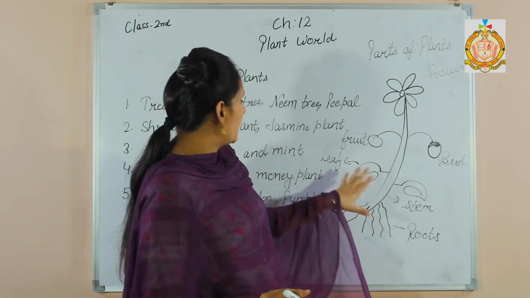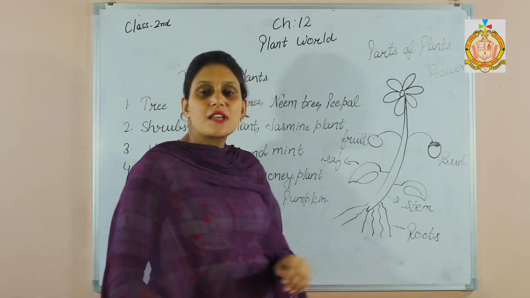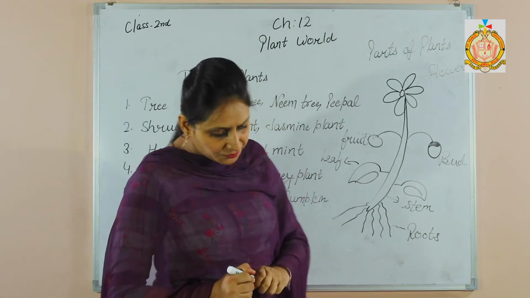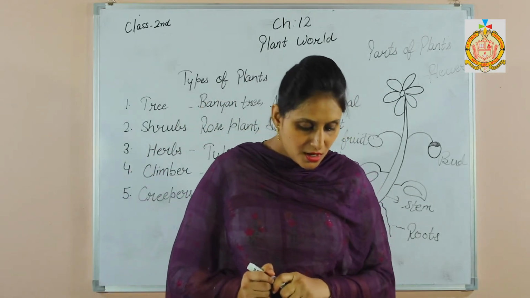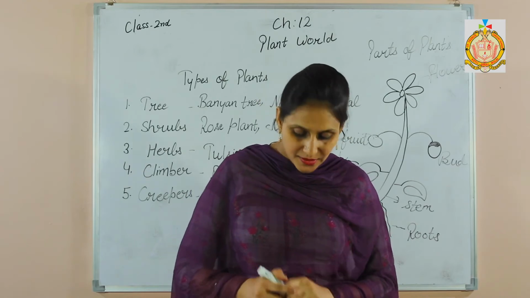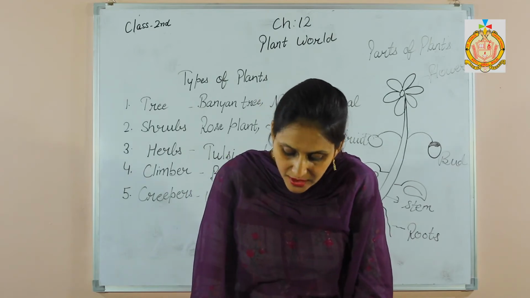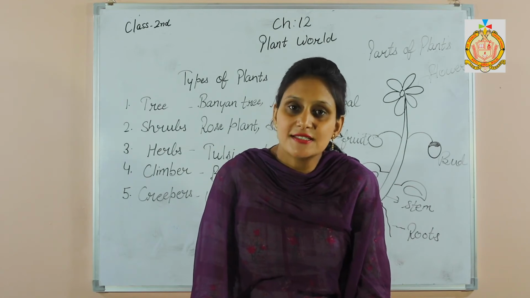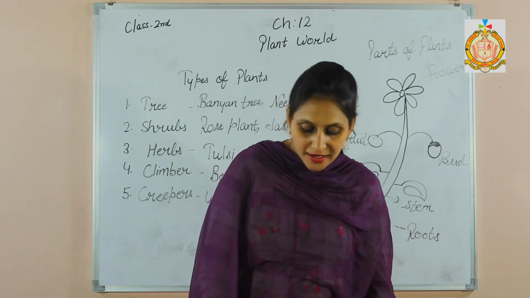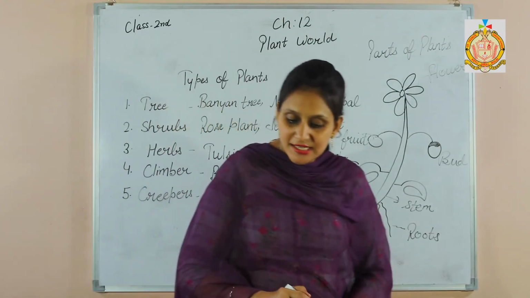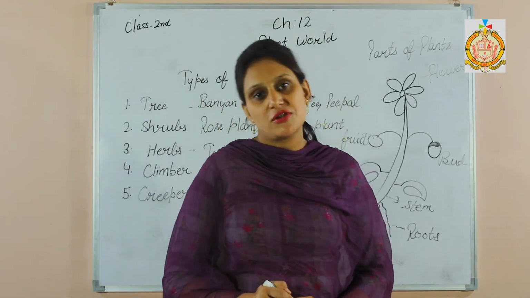So next one is leaf. Leaves are different in size, shapes and colors, and they make food for the plants using sunlight. Next one is flower. A flower grows into a fruit which has seeds inside it, and a seed grows into a new plant.